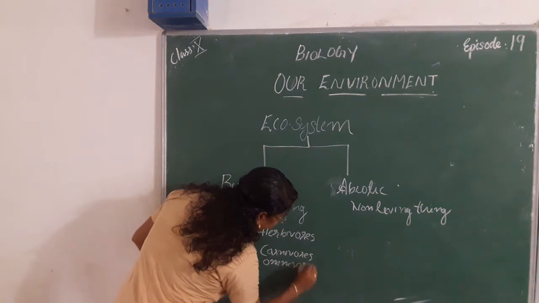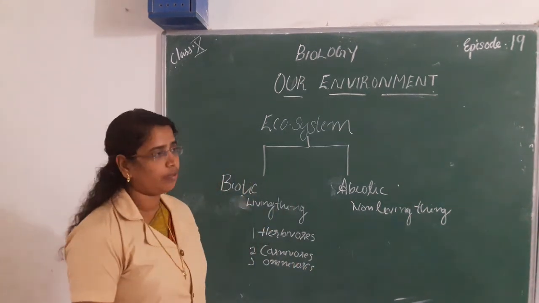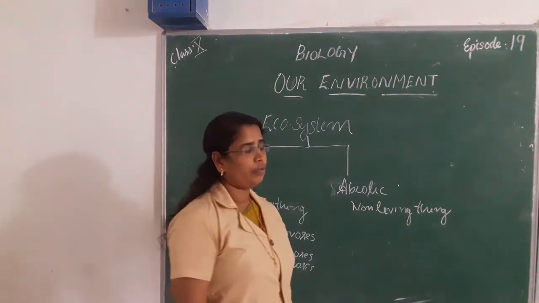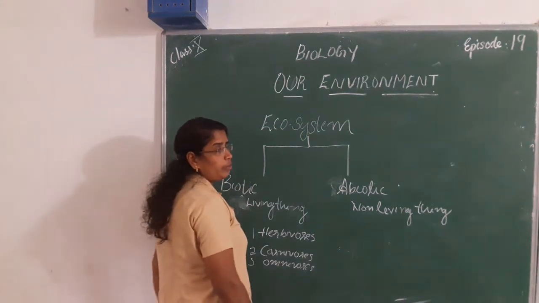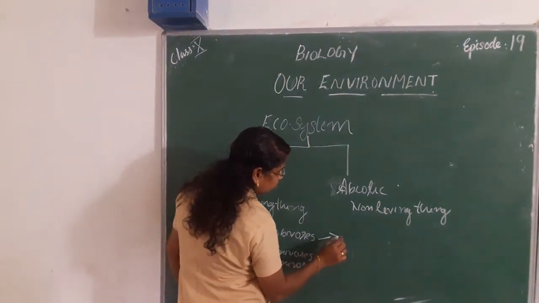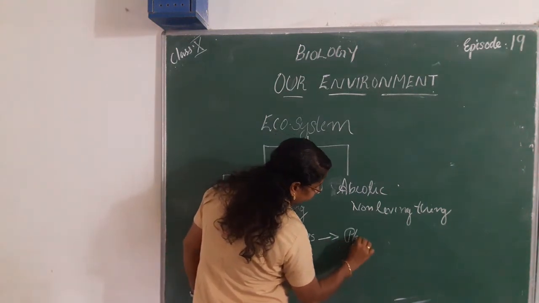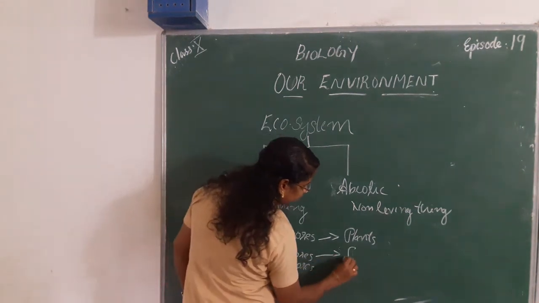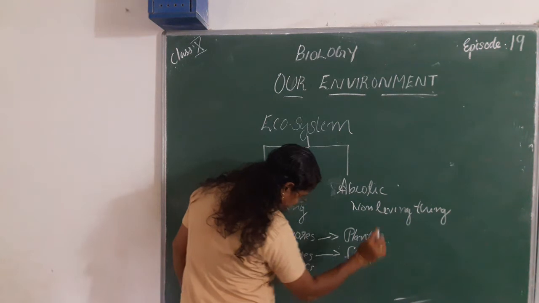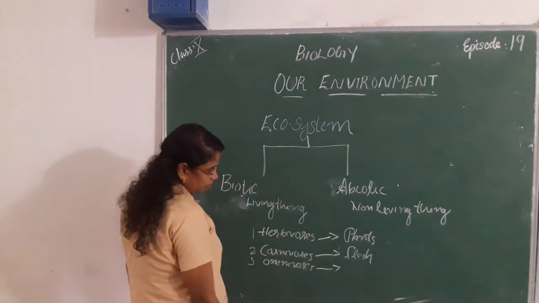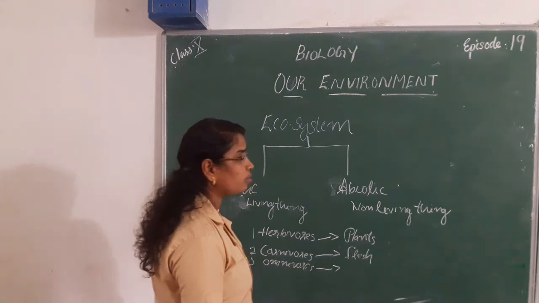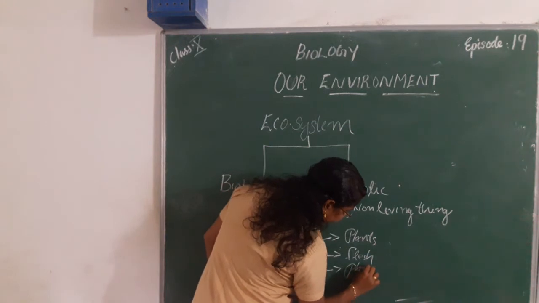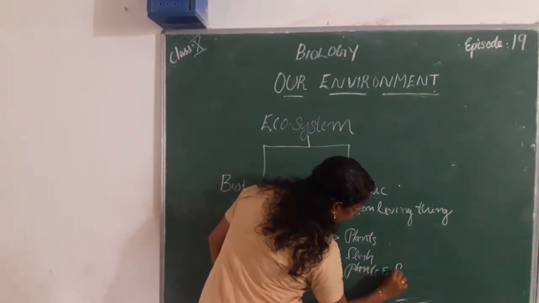Omnivorous. According to the food habit, organisms are classified into 3 categories. They are herbivorous, carnivorous and omnivorous. What do you mean by herbivorous? That is plants. What do you mean by carnivorous? Fleshy. Omnivorous means plants and flesh.